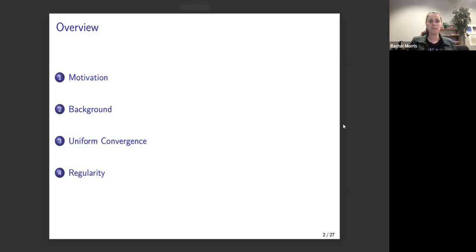Okay, so just a brief overview of what I plan to go through. First I want to motivate this topic and the problem that I consider. Then I want to go over some of the mathematical background. Then I will talk about the main part, the uniform convergence result for this optimization problem. And finally, I'm going to talk about my current work, which is thinking about regularity results for these problems.